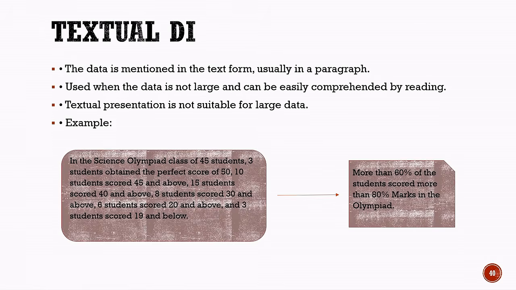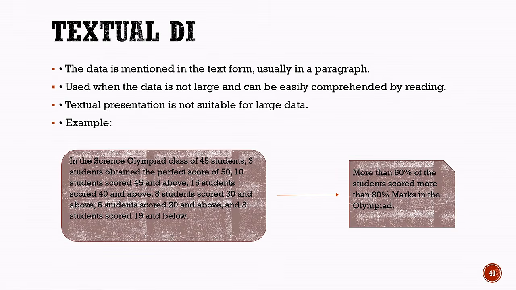Now, let us understand textual data interpretation. In textual data interpretation, the data is presented in text form, usually in the form of a paragraph. This method is useful when the amount of data is small and can be easily understood by reading it. However, textual presentation is not suitable for large amounts of data because reading and comparing a large amount of information can become difficult. Let us understand this with an example.